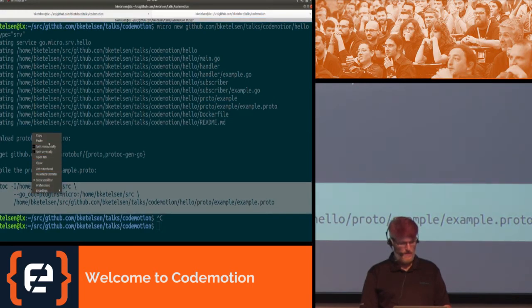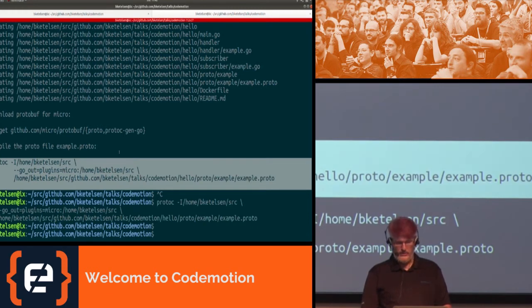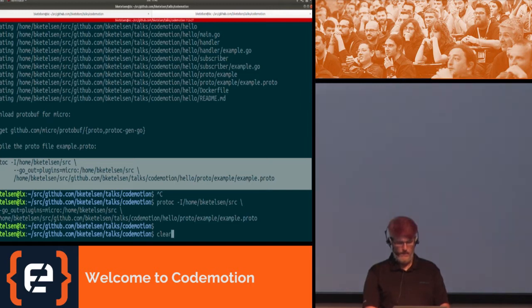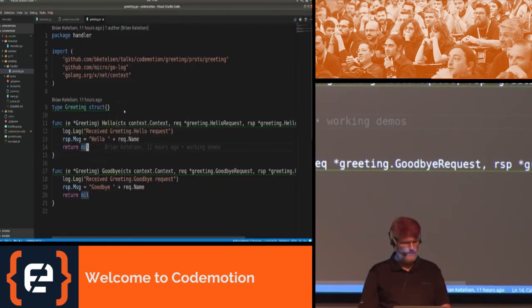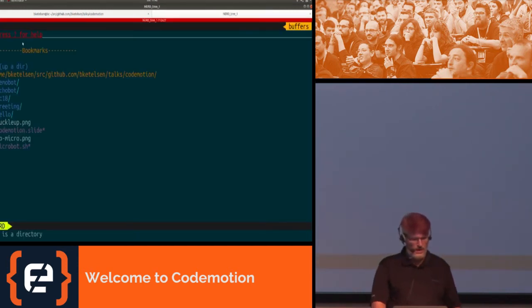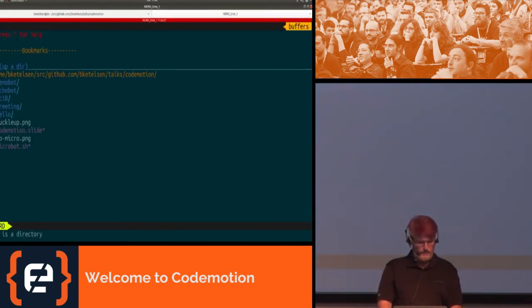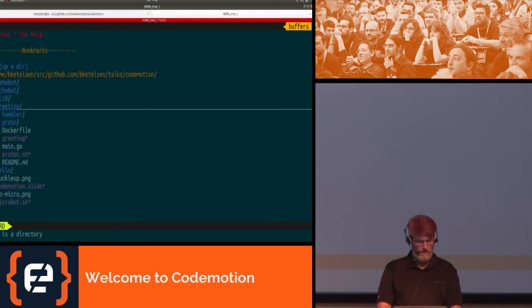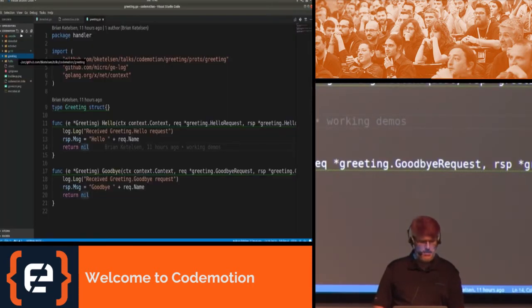Maybe. And it compiled example.proto into a protocol buffer generated file for Go. So let's go find that. Oh, I put it in the wrong place. It's not in here. All right, we'll use NeoVim. All right, so you can see here it is, greeting. Am I in the wrong place? I just need to go up one.